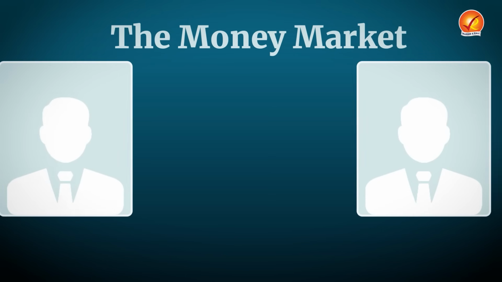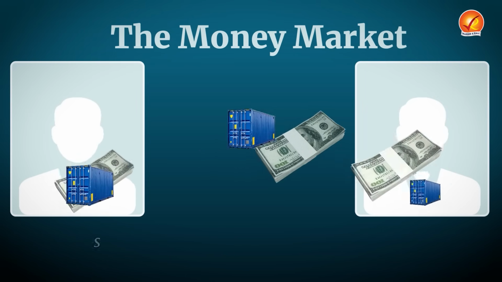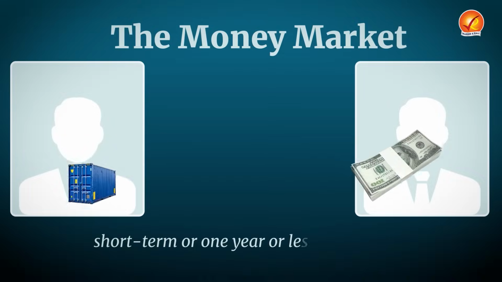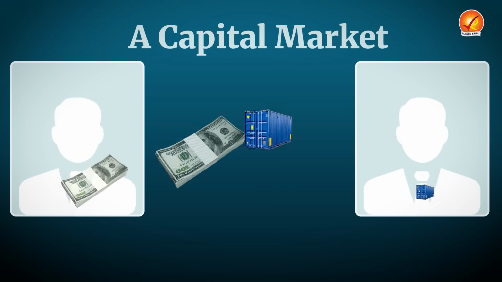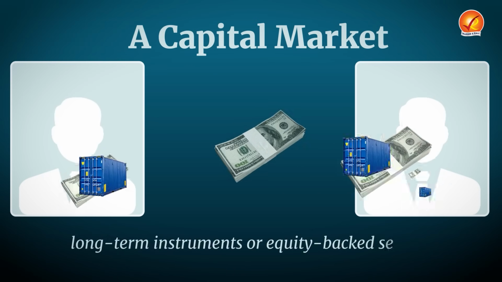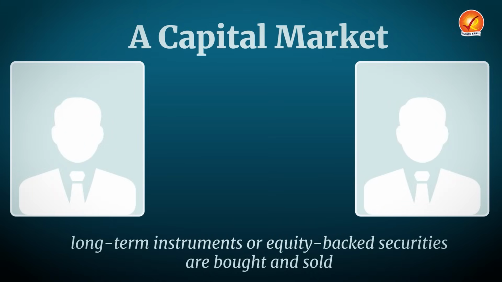Now, there can be different and varied spectrums of financial market. We broadly divide the financial market into two types. One is money market and one is capital market, and the difference is very simple. If a financial instrument deals in the trade of finance from one party to another in a short-term period, which means a period less than 1 year, it will be part of the money market. But if it deals with money or finance whose duration of transfer is more than a year, it is part of the capital market.